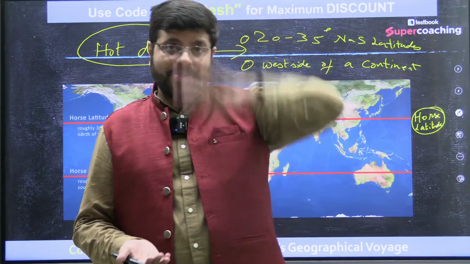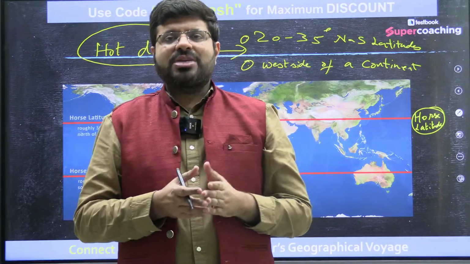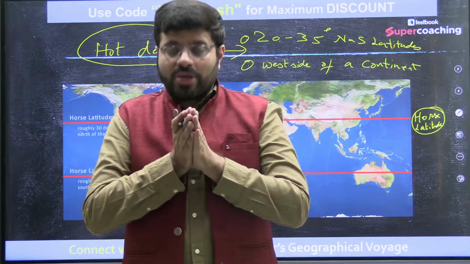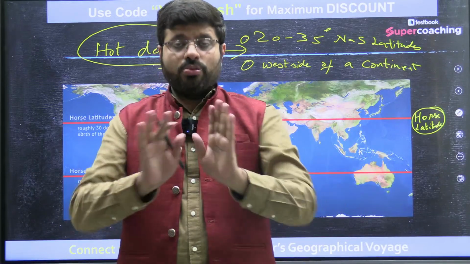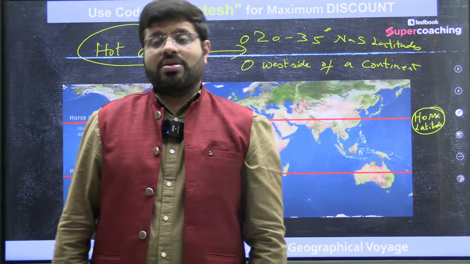Because there is air subsidence, everything is falling, there is no horizontal movement of the air, the ships could not move forward back then. To lighten the ship, they used to throw away the horses and the ship started moving. So that's why they called it horse latitudes.